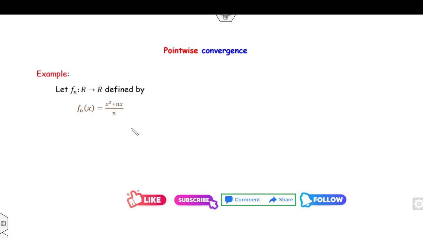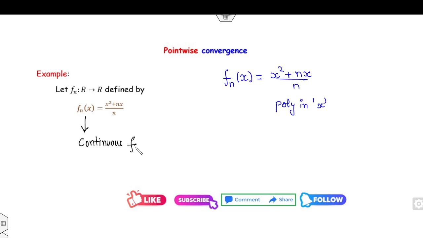So firstly, let's assume the first example. fn(x) is (x square plus nx) over n. So clearly the function is defined on x. It is a polynomial in x for the given n. So therefore, this function is continuous for each x in the domain. So what is that domain? Domain is R.